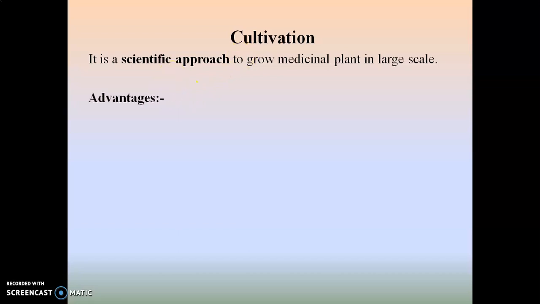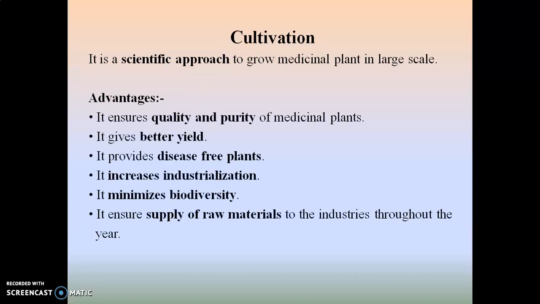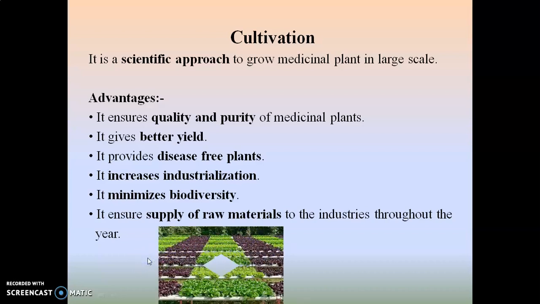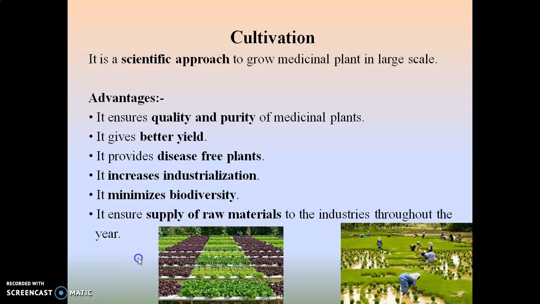Okay, so there are certain advantages regarding cultivation. It ensures quality and purity of the medicinal plant, it gives better yield, it provides disease free plants, it increases industrialization, that is it provides the product for the industry for further processing, it minimizes biodiversity loss, and it ensures supply of raw materials to the industry throughout the year. So these are the advantages because of which the cultivation of medicinal plants is carried out.